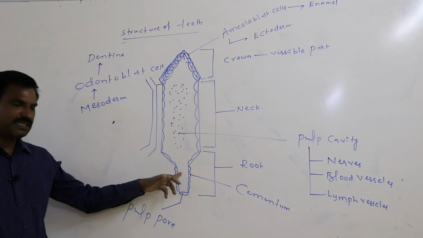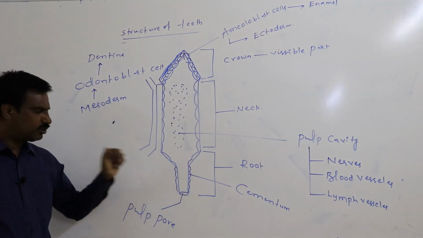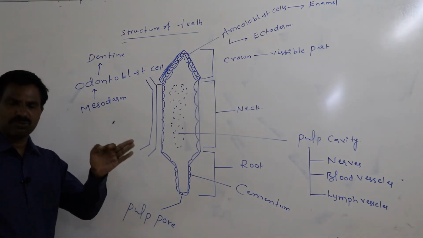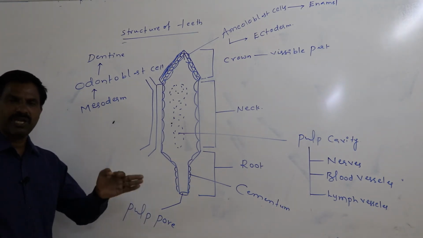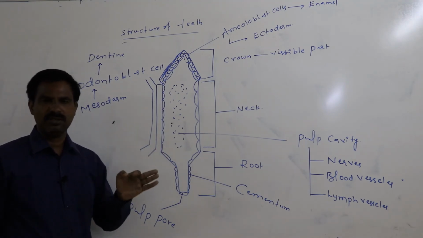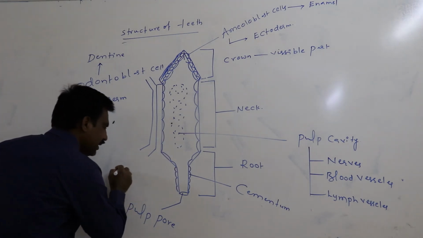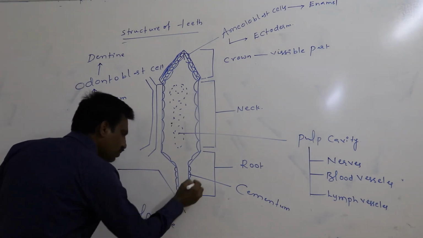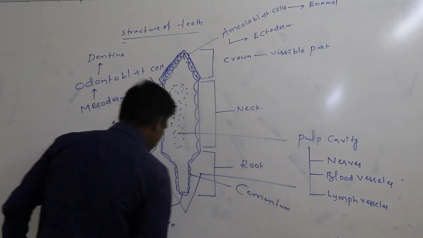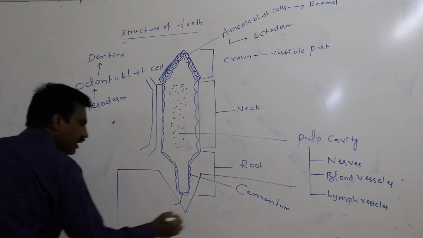The root of the teeth is covered with a specialized substance called the cementum, which is useful for attachment to the periodontal membrane of the socket of the jawbone. This means the cementum substance is tightly connected to the periodontal membrane of the jawbone.